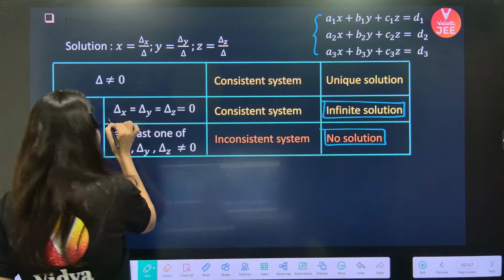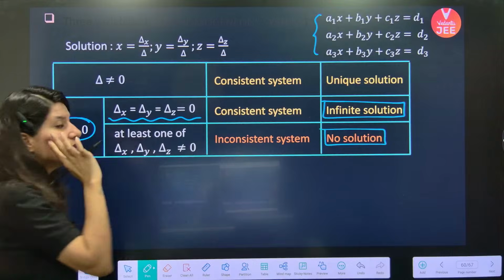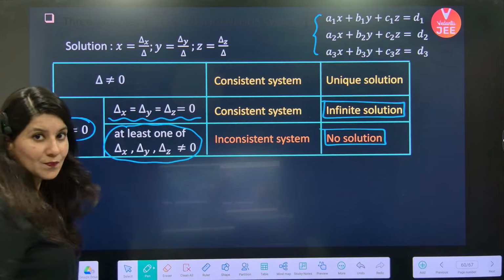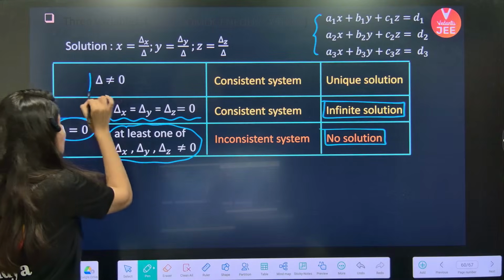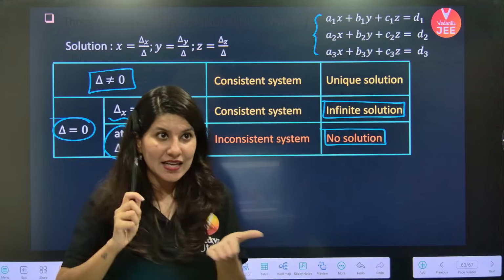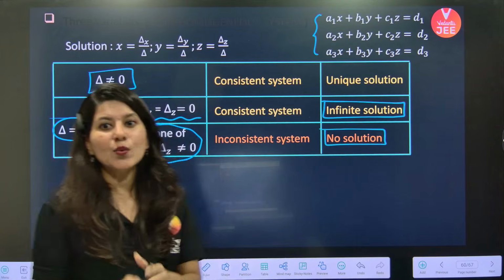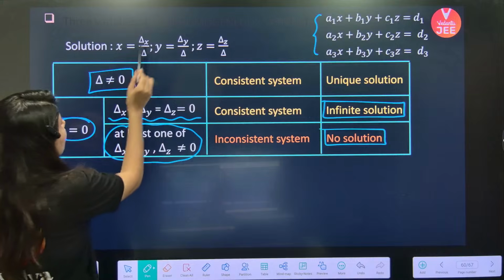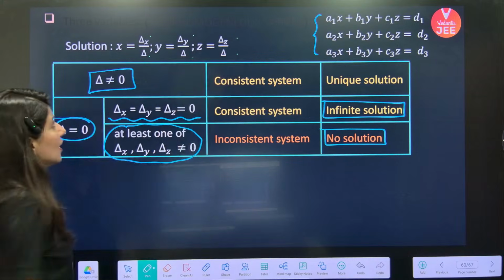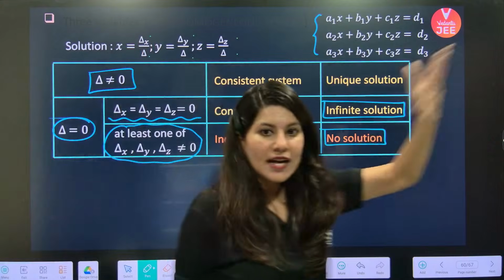Infinite solutions when the rest of the determinants are also 0, and no solution when at least one is non-zero. And if your delta is not 0, you will get a unique solution. That means x, y and z values will come, given by del x by del, and so on. All 4 determinants you have calculated, so just plug in the values and you will get the answer.